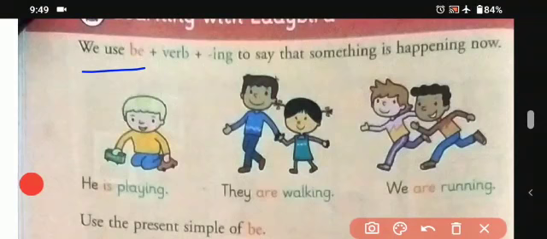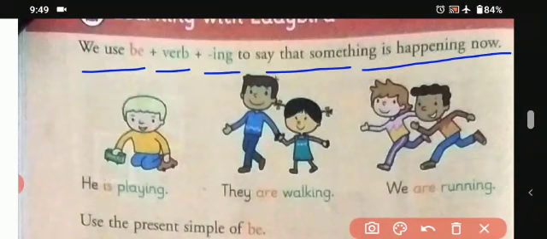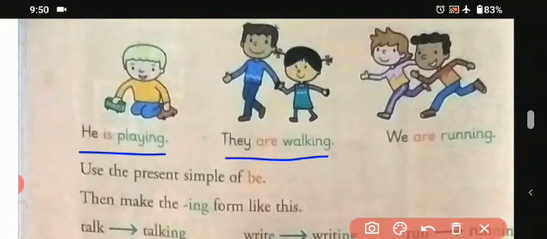We use be plus verb plus ing to say that something is happening now. So we'll be using be, verb, ing. Like he is playing, they are walking, we are running. In this, the last word, like in he is playing: play, P-L-A-Y, is the first form. When we use the second form of the verb, we add ing with it, so that comes as playing, P-L-A-Y-I-N-G.